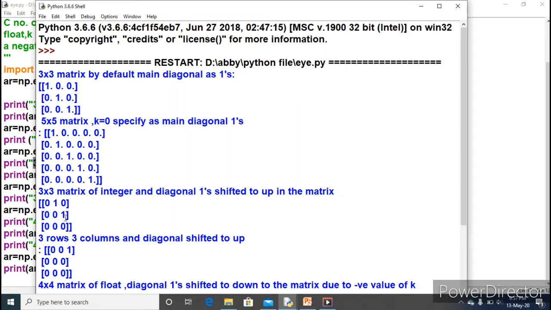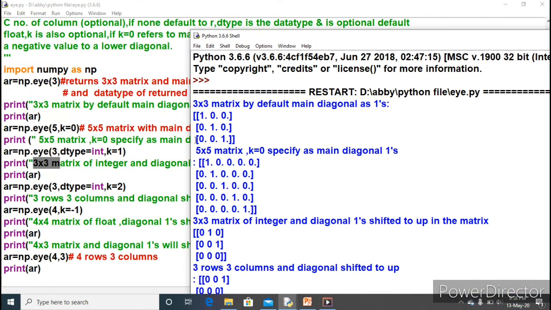In the previous case it was 3 ones because of 3 rows and 3 columns, but here only 2 ones because there is no place to shift towards the upward direction of the matrix. So the main diagonal shifted. Which case? When the value of k is 1.